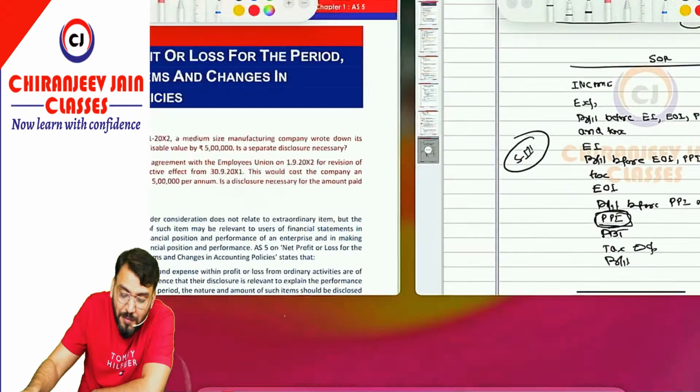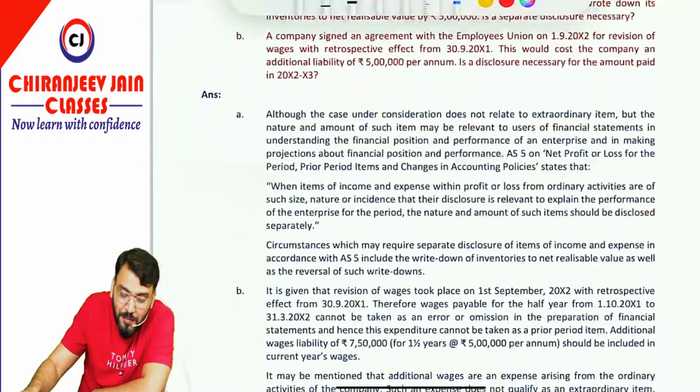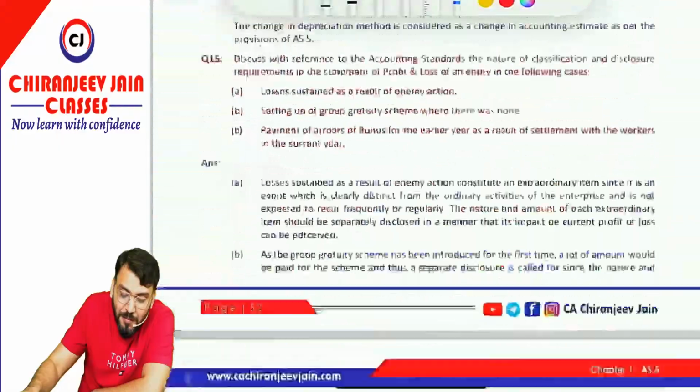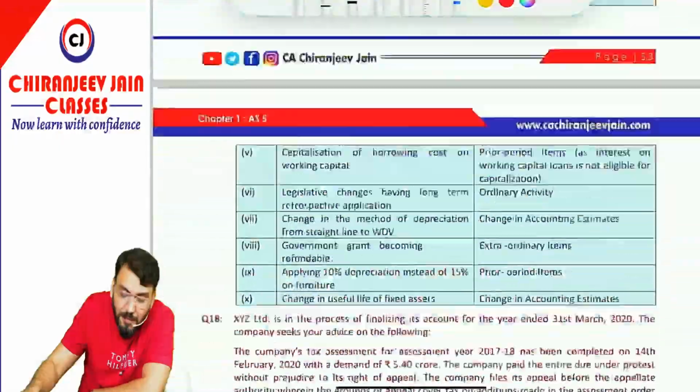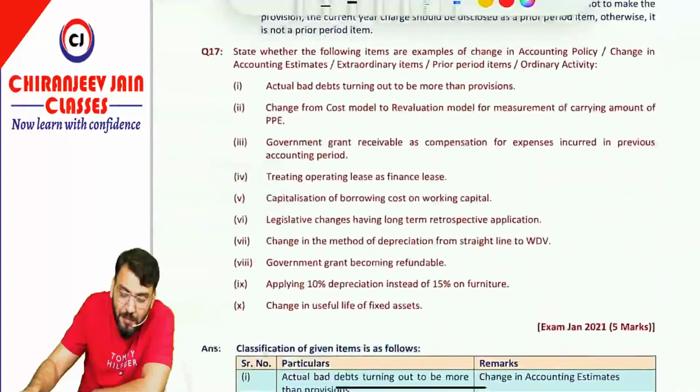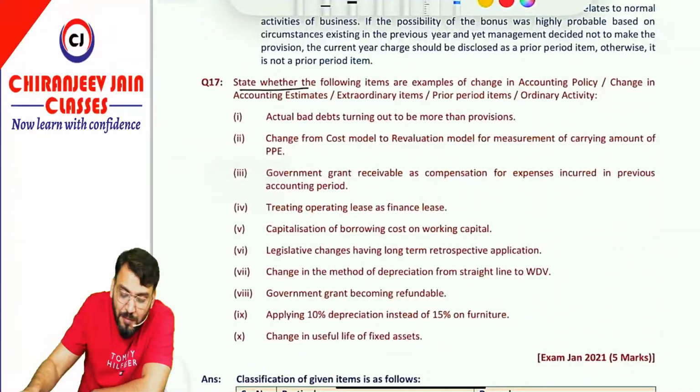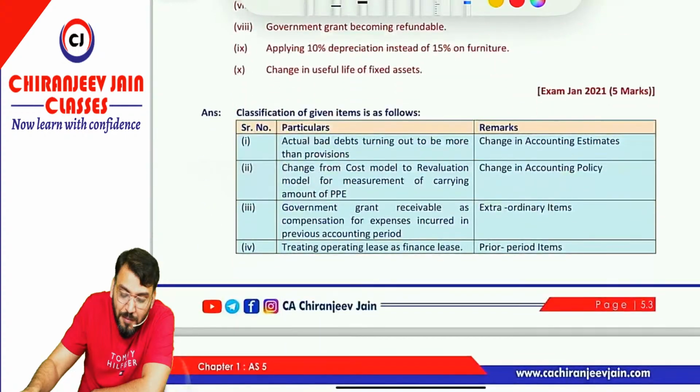Now, AS5 questions you can take by roll. All the questions are given. You can see I have given 5 questions. Come to this question. This question is important. State whether the following items are changes in accounting policy, changes in accounting estimate, extraordinary item, prior period item, ordinary activity. Let us take the first item. Actual bad debt turning out to be more than provision. Okay, this is changes in accounting estimate.